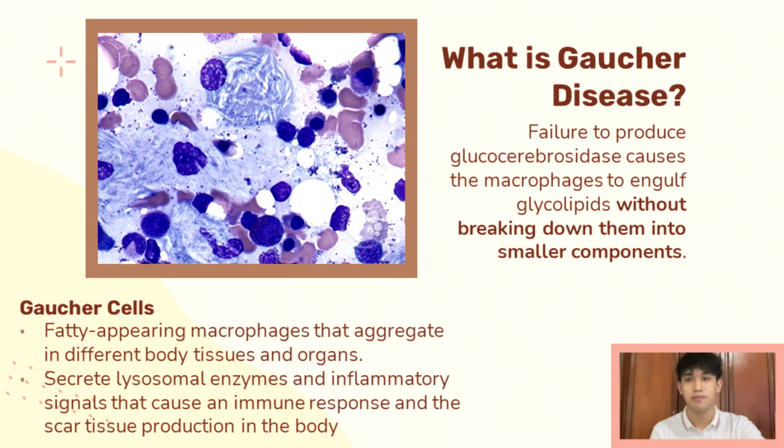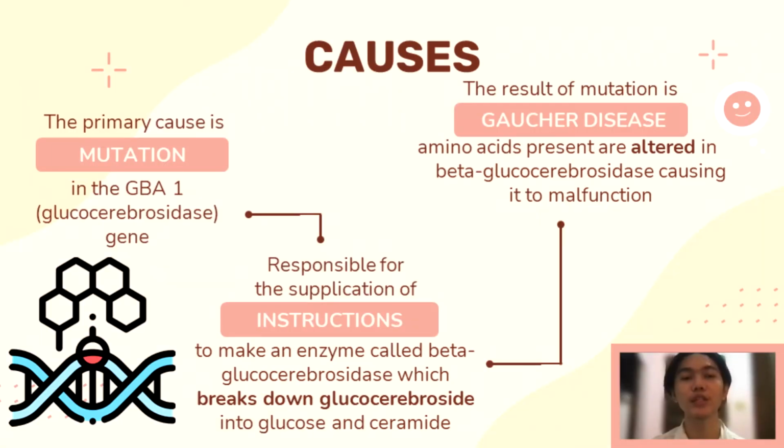For the causes of Gaucher disease, the primary cause of all forms of Gaucher disease is the mutation, or changes, in the GBA1 gene, specifically the glucocerebrosidase gene that is found on chromosome 1. Since the primary cause is mutation, let us know when this occurs. Mutations can occur unprompted and may occur from errors, mostly during DNA replication, exposure to radiation, and/or exposure to chemicals in the environment that are highly reactive.